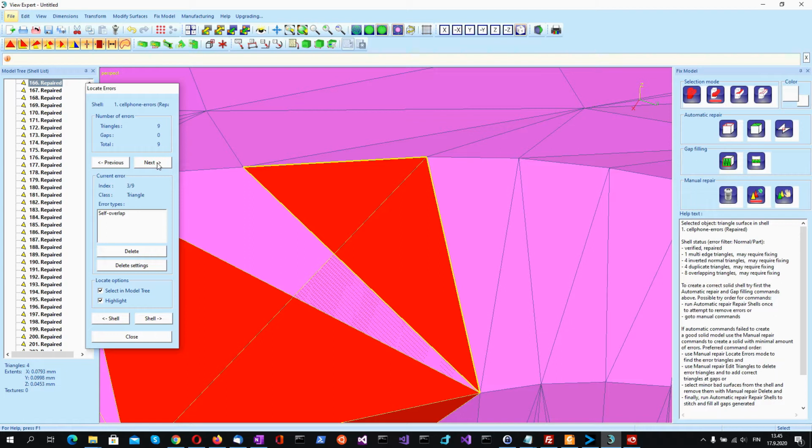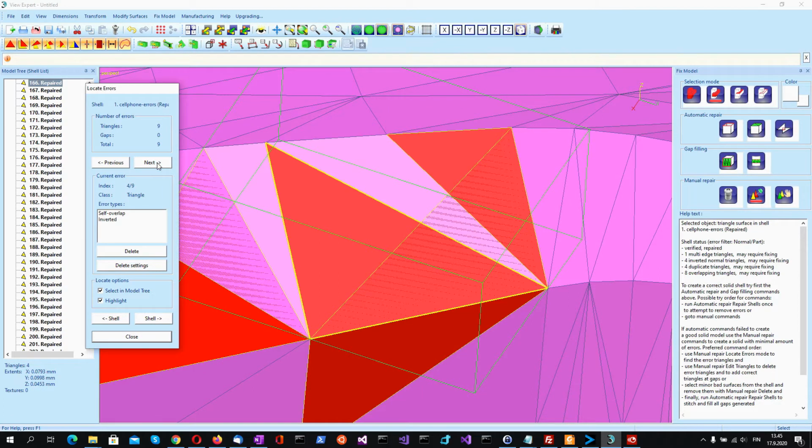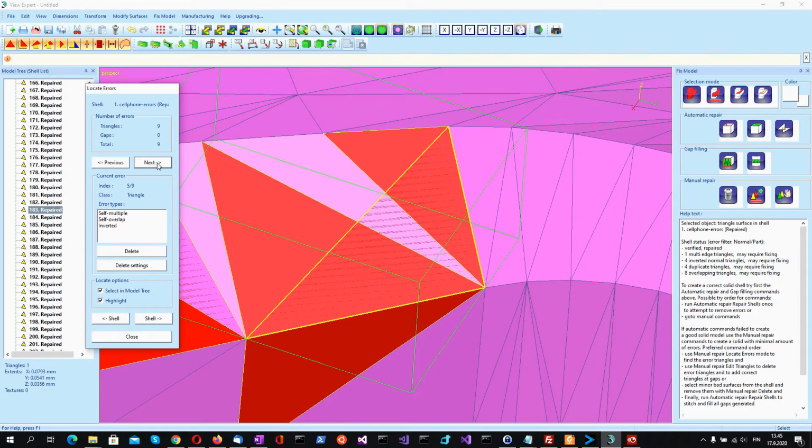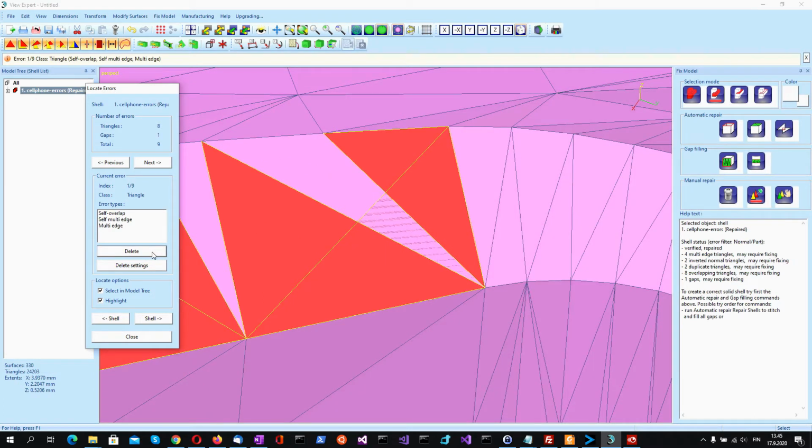So for this area, let's start deleting some triangles which look like they are causing the problem. This might be a good candidate for that. So let's try deleting that. Looks like that made the situation better.